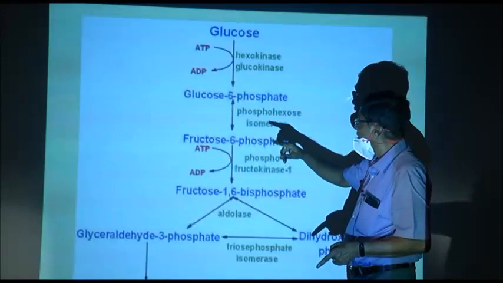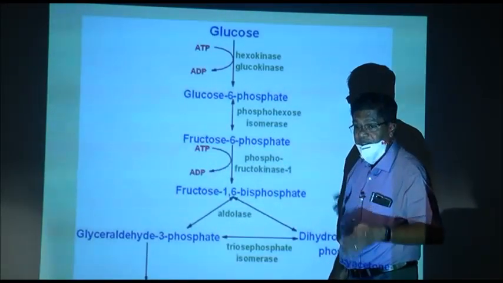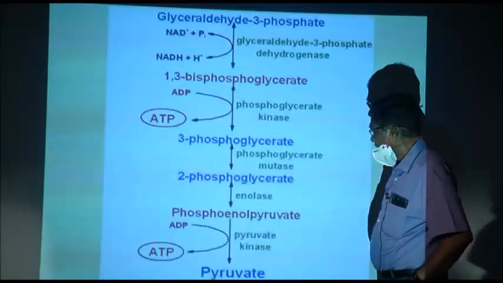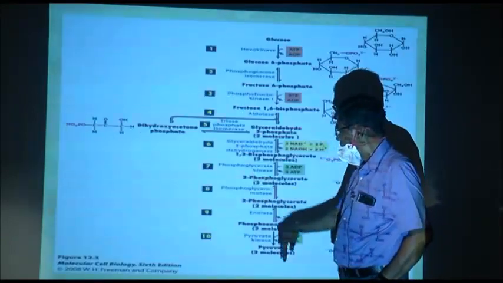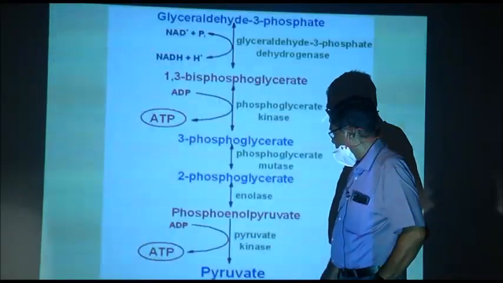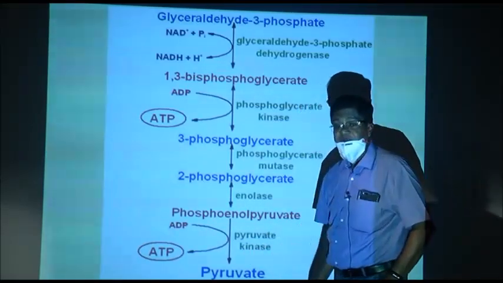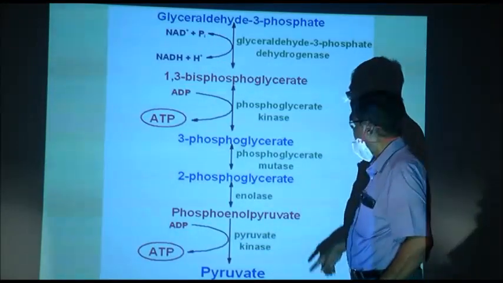Previously 2 are used. 4 are formed, 2 are used. So, the net gain is 2. What is the ultimate product of glycolysis? Pyruvate or pyruvic acid. Pyruvate is the ion form of pyruvic acid.